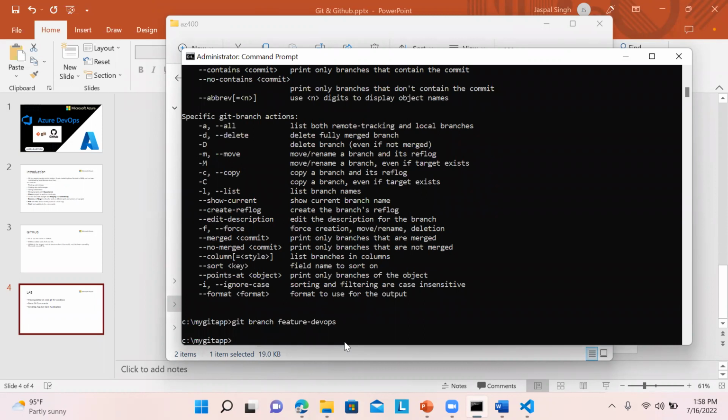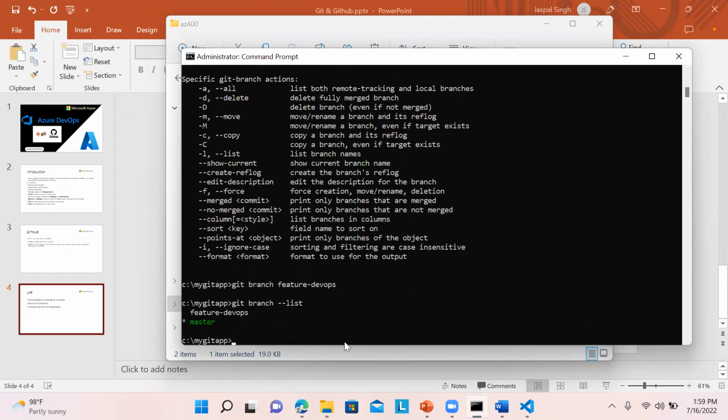So git branch. Now if I write git branch hyphen list, it will show you 2 branches, but currently the active one is the master branch, that is in green color, and a star icon is also there. So we need to switch to the other branch.